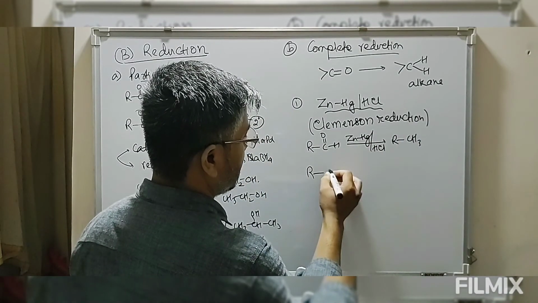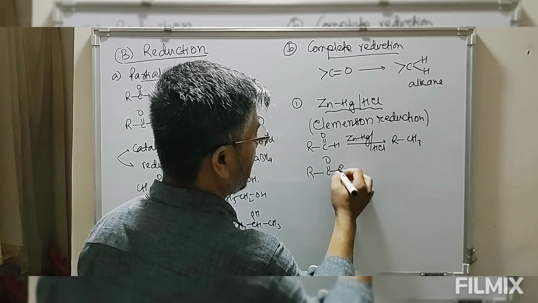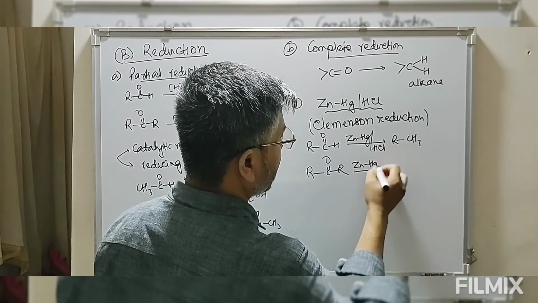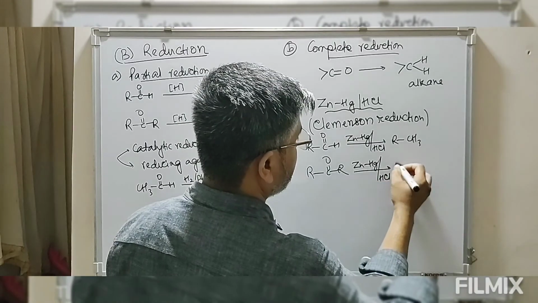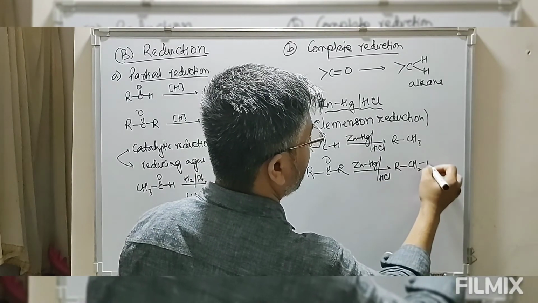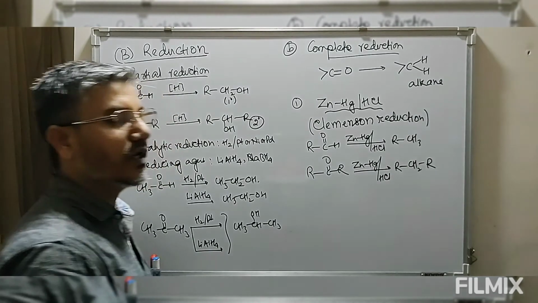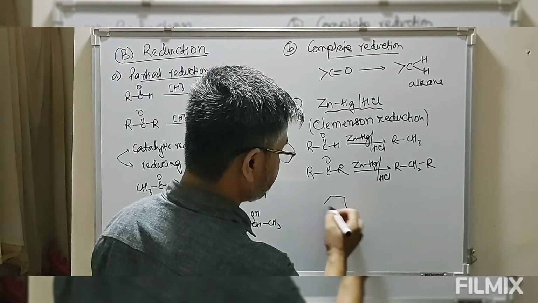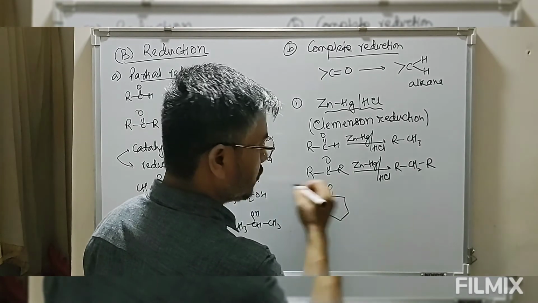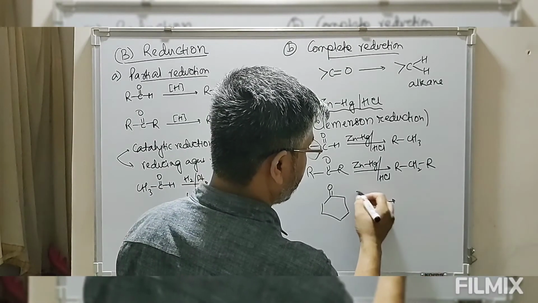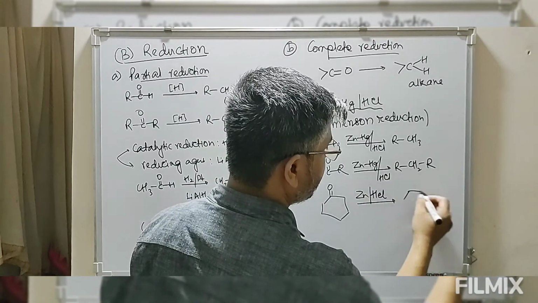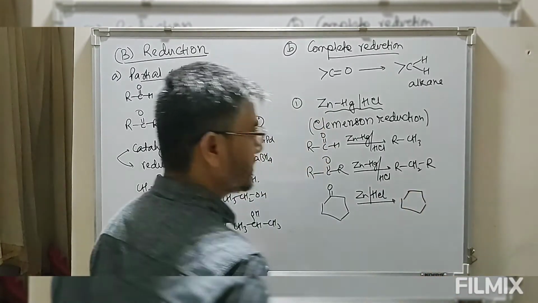Take this R-C double bond O-R. By use of the same reagent, zinc amalgam and HCl, this is converted again into alkane. So we take any aldehyde or any ketone, this is always reduced to give you alkane. Take cyclohexanone, which reacts with zinc amalgam and HCl and gives you cyclohexane.